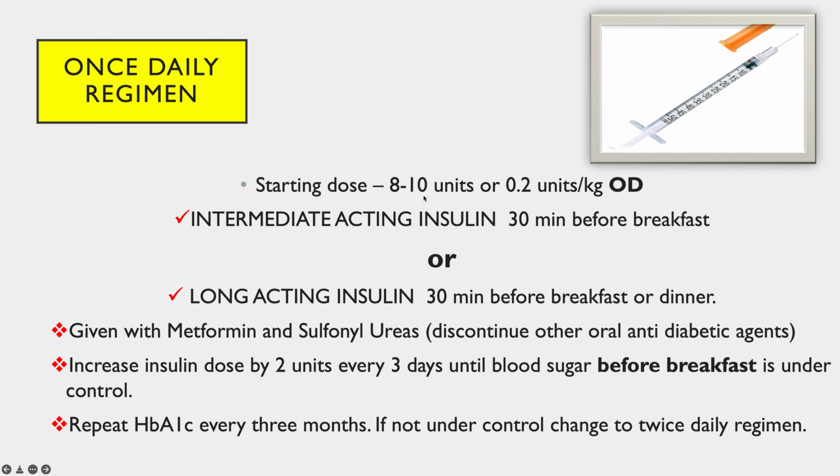So the starting dose is 8 to 10 units or 0.2 units per kg, right? It is started at 8 to 10 units, and every 3 days it is increased by 2 units after checking the blood sugar levels before breakfast. So we check the fasting blood sugar before breakfast, and if it is not in control, not below 100, then we increase the insulin dose by 2 units every 3 days until it comes to normal. And if this regimen does not give the appropriate blood sugar levels, we change from a once daily regimen to a twice daily regimen.